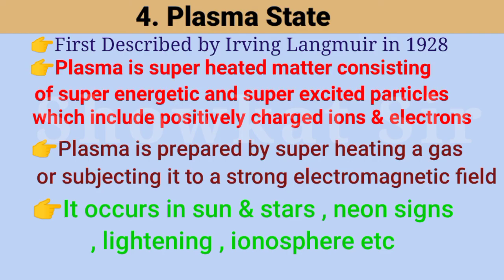Now let's have a look at plasma state. It was first described by Irving Langmuir in 1928. It is a superheated matter consisting of super energetic and super excited particles which include positively charged ions and electrons. It's prepared by superheating a gas or subjecting it to a strong electromagnetic field. Examples include sun, stars, neon signs, etc.